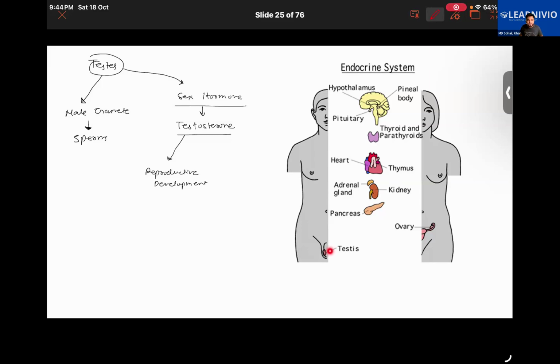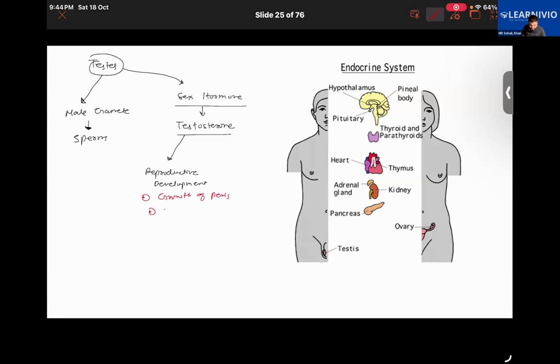Overall, it is responsible for the formation of the male reproductive organs.